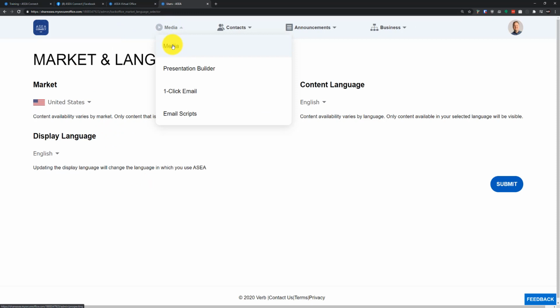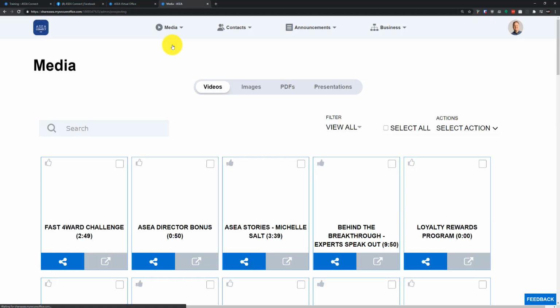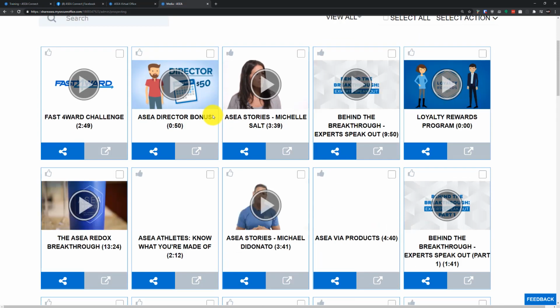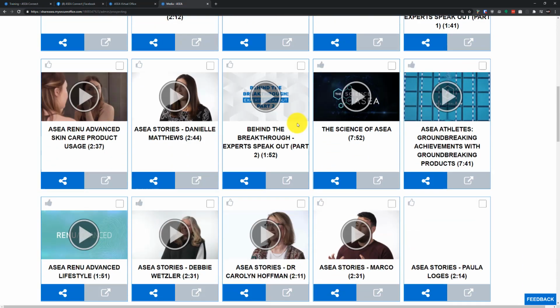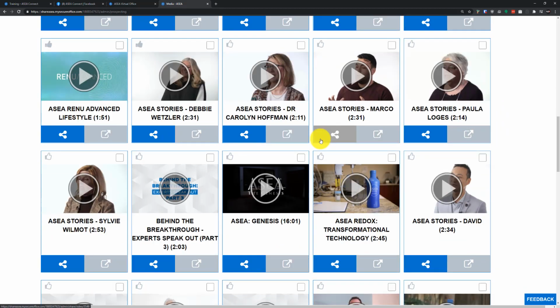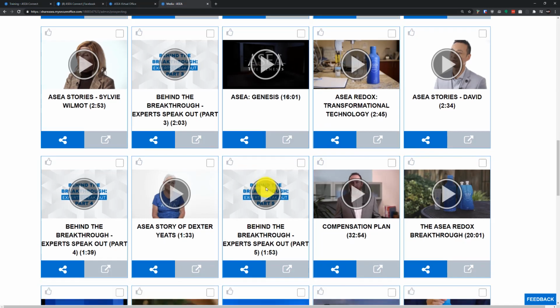Let's go back to media and media. And when it finally loads up here, you're going to see all of the different videos, images, PDFs, and presentations that are available here inside the app. And you can see them all pop into frame here. And this is a place for you to go to watch any of our videos that we have inside the app so that you can pop in here and access them directly on your end and watch them that way.